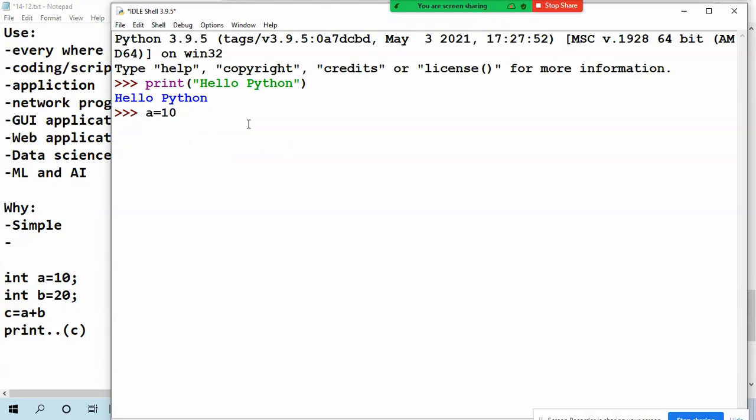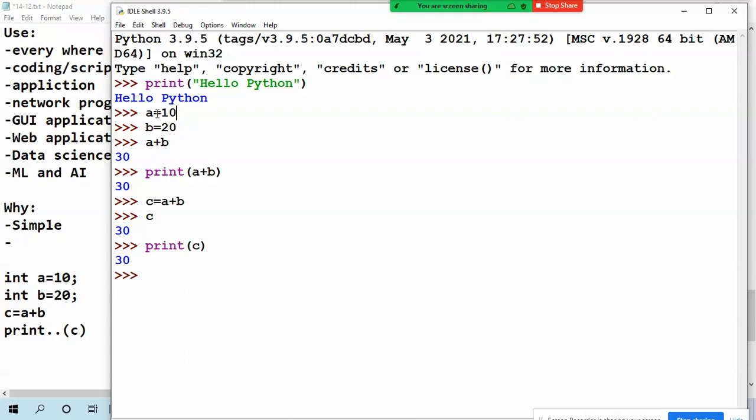A equal to 10, B equal to 20, A plus B is 30. Or you can write print A plus B, 30. Or if you want, C is equal to A plus B, C is 30. Or you can give print C like this. How many statements? I define A, but I didn't tell whether it is integer or not.